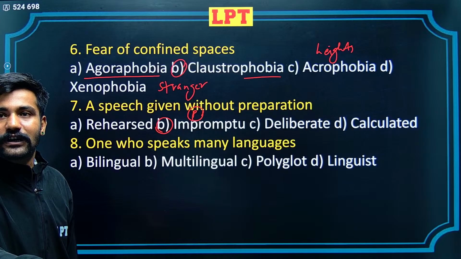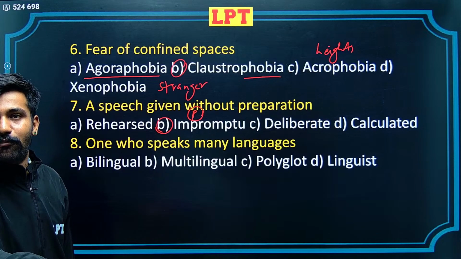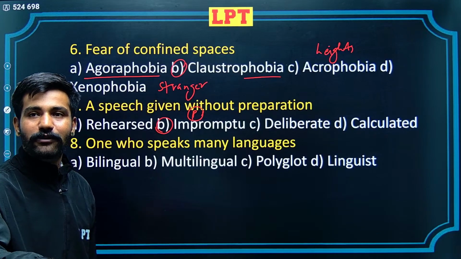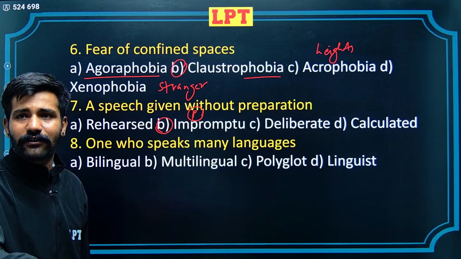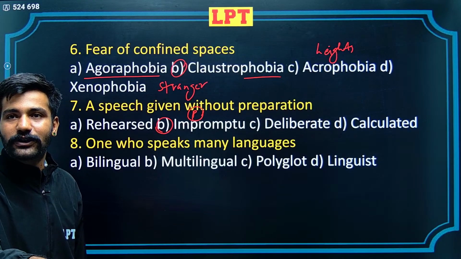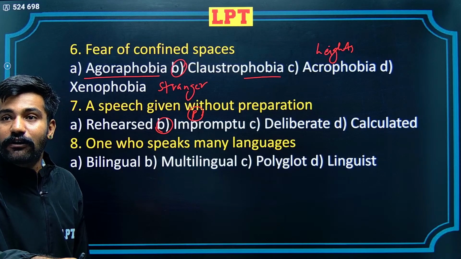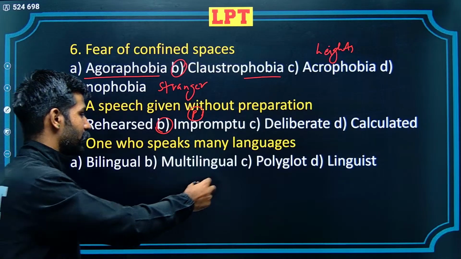Okay. The first alternative is bilingual, something written in 2 languages. Multilingual would be something which is there in multiple languages, as you would see on the currency notes of India, where different languages are written. C alternative is polyglot. Polyglot is the correct alternative.